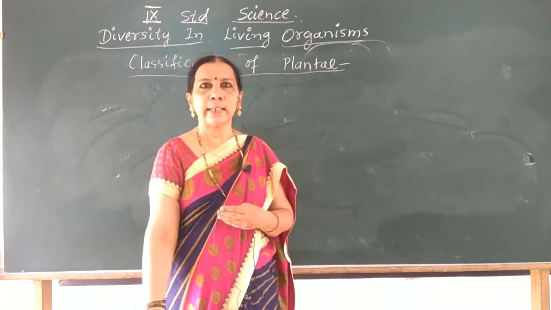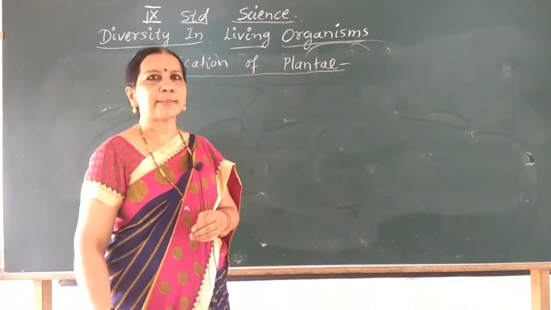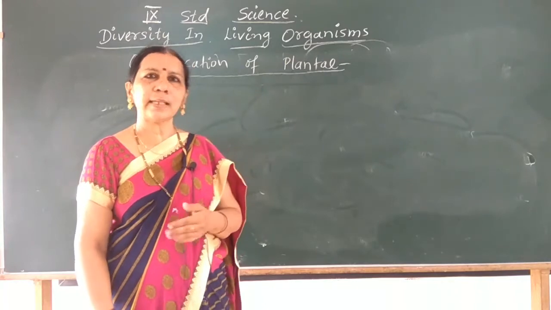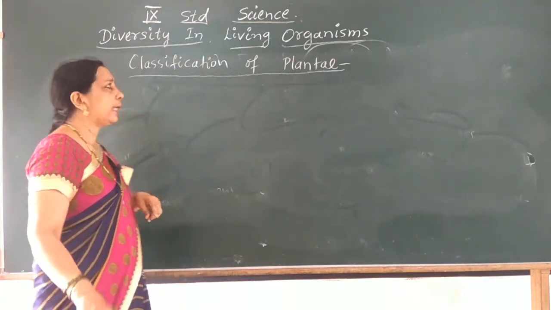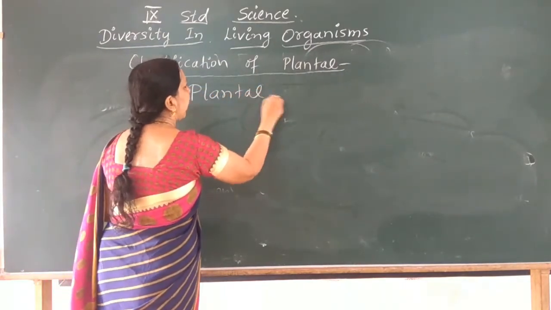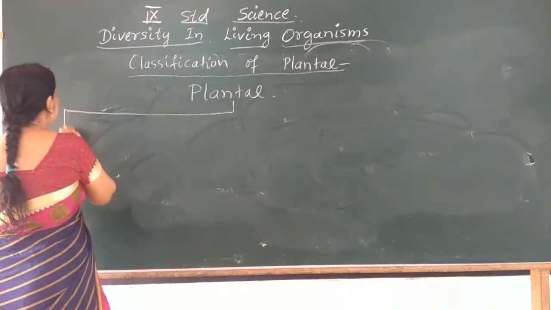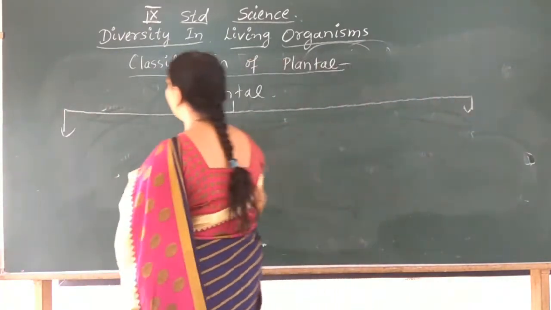Taking these bases, kingdom Plantae is classified. We include 5 groups under the kingdom Plantae. Which are the 5 groups?